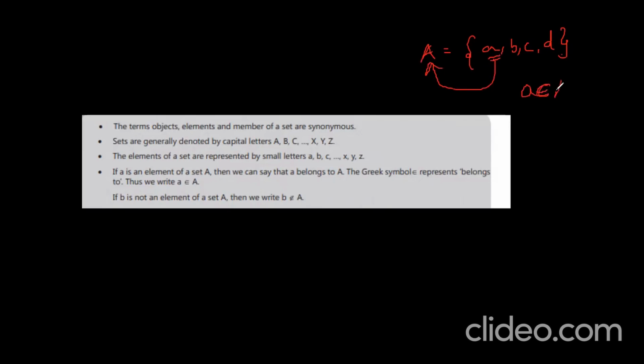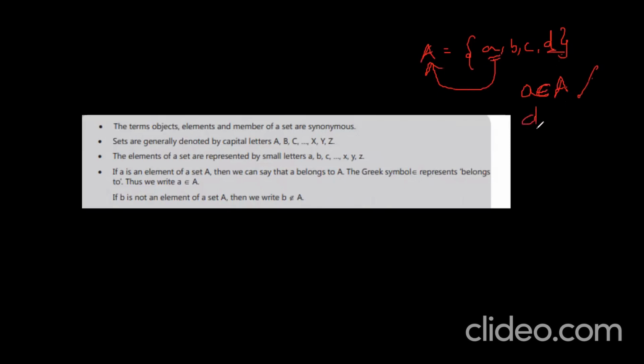Sets are generally denoted by capital letters. We already know that the elements of the sets are written as small letters separated by commas. If a is an element in a set A, we can say that a belongs to A. Say, let A is equal to {a, b, c, d}. Now, I want to say whether this element a belongs to this set or not. How do you write it? a belongs to A; this is the belongs-to symbol. a belongs to A, like this we write.